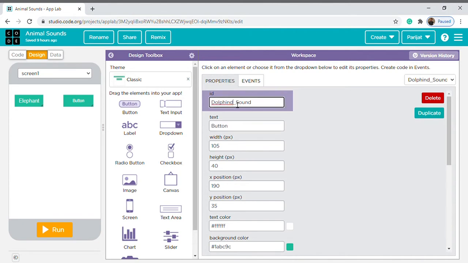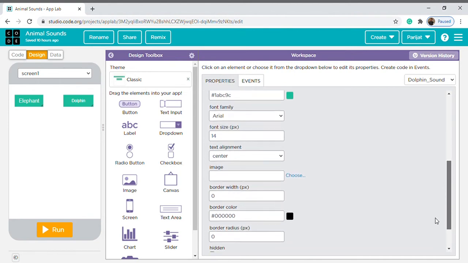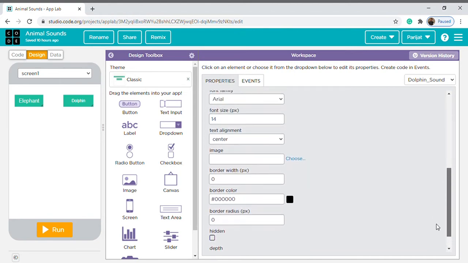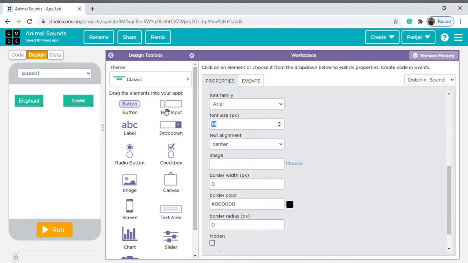And increase its size. Yeah, as 15 you can give, or give as 18. Okay, you can choose an image for this background also.